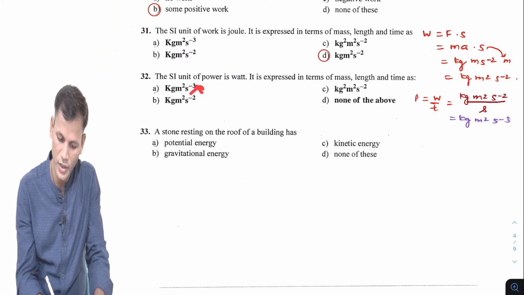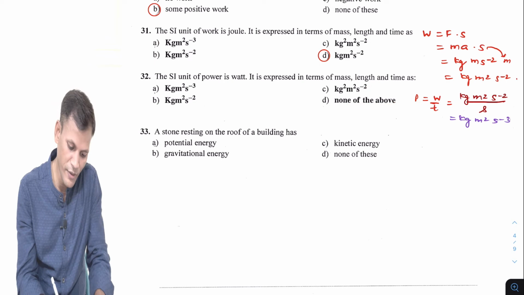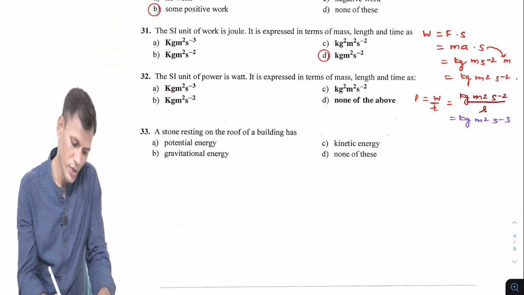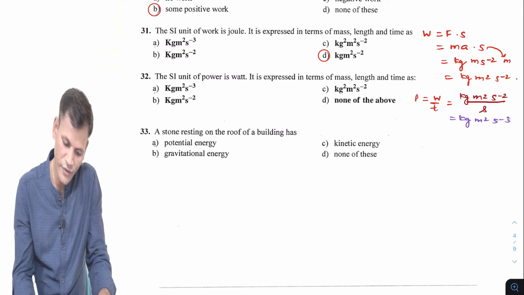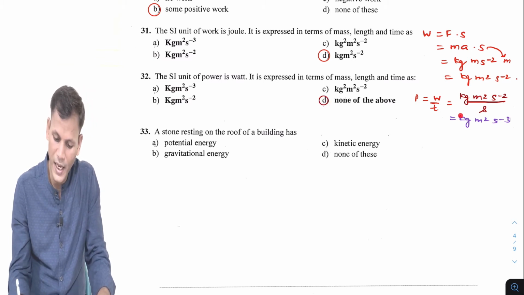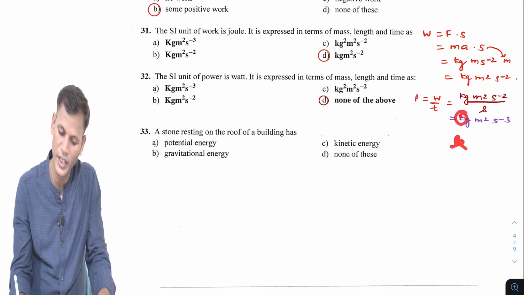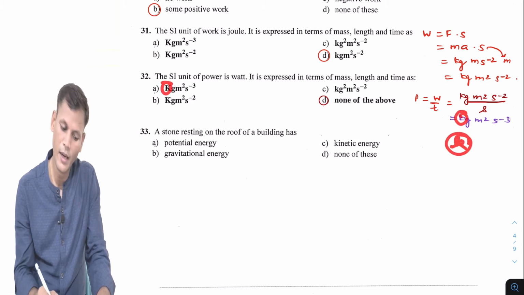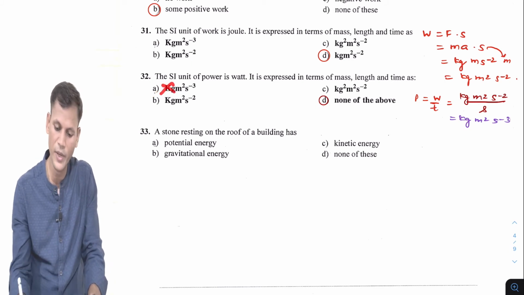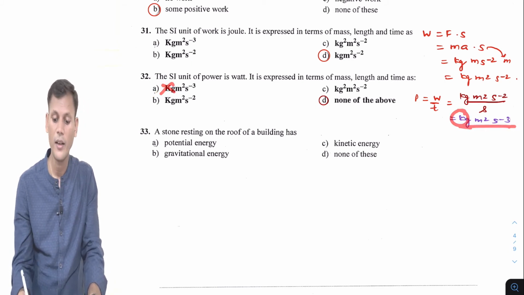This will not be an option, right? No options are here, so we can say none of the above. Either we can write this as small kg, that depends on us. So I will choose none of these, because the k should be in small letter, and here it is capital. Another way, this might be the answer, but we can't choose it because k should be small.